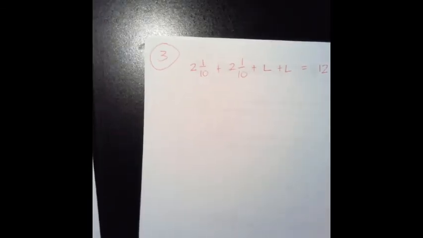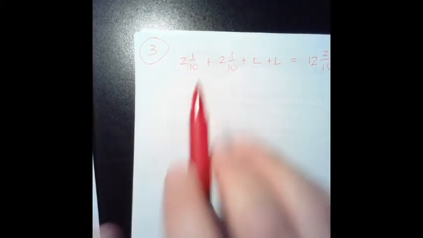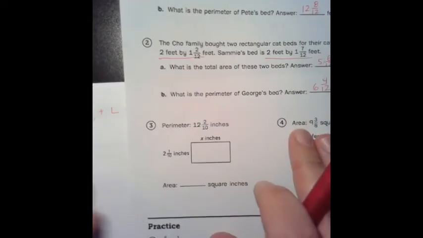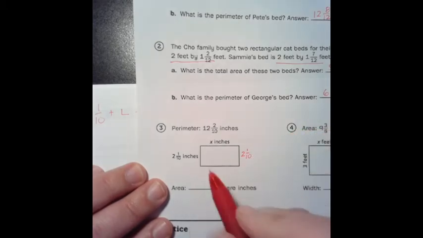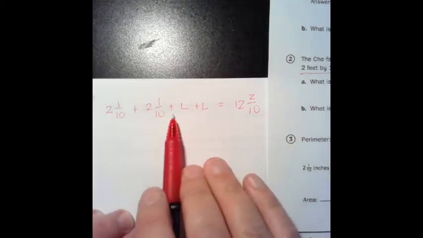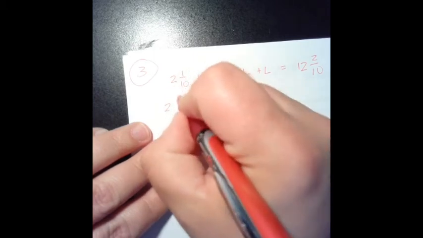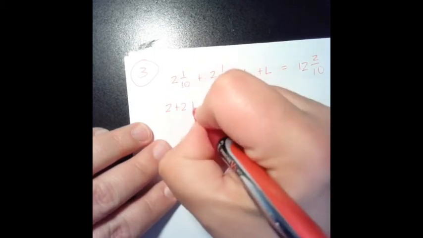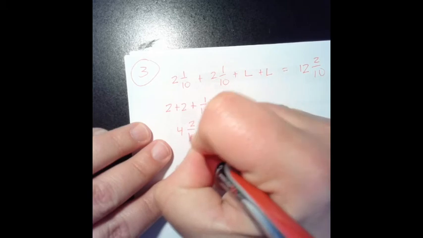So to figure out the length, we must take the widths and add them together. And I'll show you why, because this side is 2 and 1 tenth, so this side needs to be 2 and 1 tenth. So we're going to add 2 and 1 tenth plus 2 and 1 tenth plus the 2 lengths will equal our perimeter of 12 and 2 tenths. So now we have, let's break it apart and put our wholes together. So 2 plus 2, and then our fractions together. 1 tenth plus 1 tenth, that's 4 and 2 tenths.